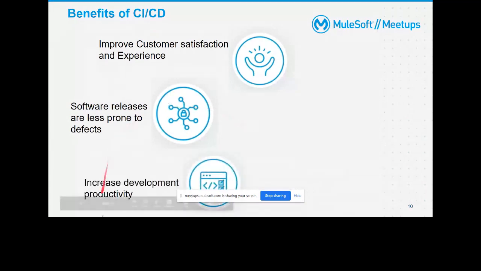Okay. And then the third point is that we are increasing development productivity. So how are we doing that? As I said, you have less context switching. In the manual process, we are going from developer mode to test mode to build mode to deployment mode. If we automate that part, then definitely the developer will concentrate on his own work. He doesn't need to worry about other stuff, and he'll quickly learn that his code has problems and fix it. So less context switching for a developer translates into more productivity.